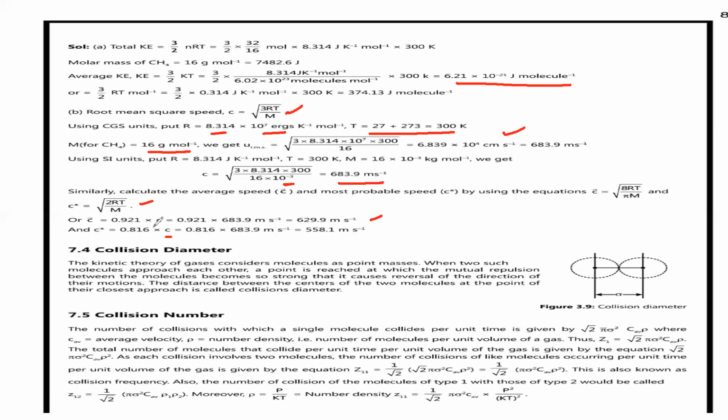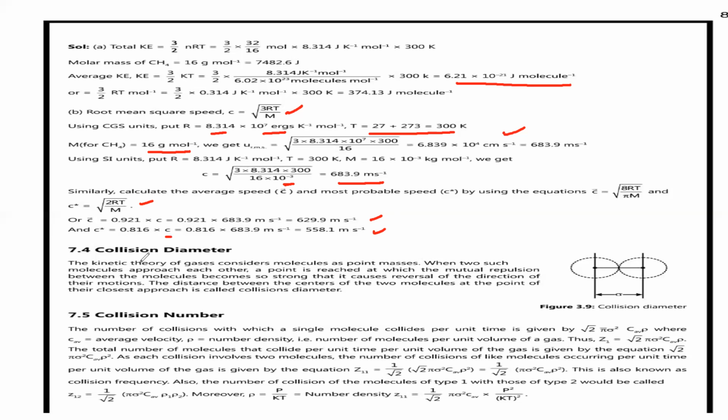C is called RMS velocity, C star is called most probable velocity, and C bar is called average velocity. The relation between C bar and C is C bar equals 0.921 times C, whereas the relation between C star and C is C star equals 0.816 times C. So this is the answer we got with respect to meters per second.